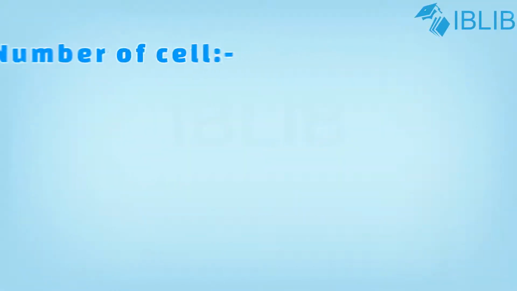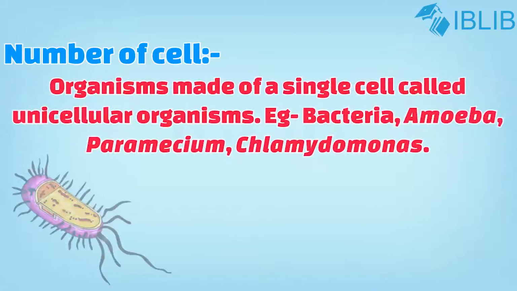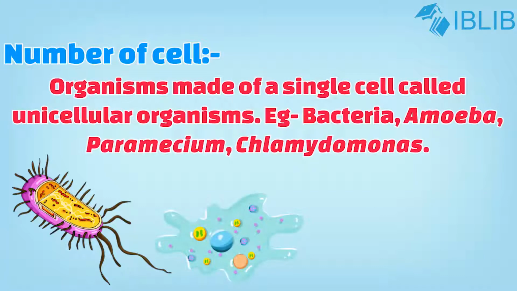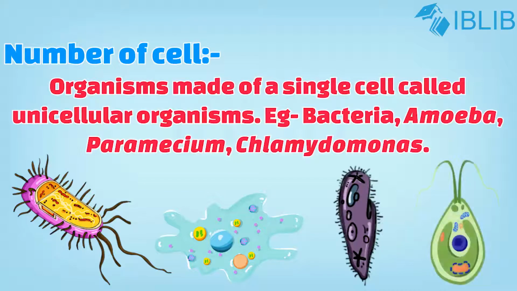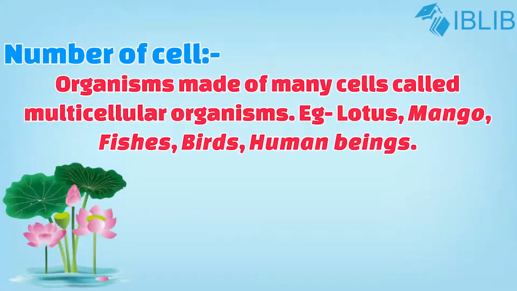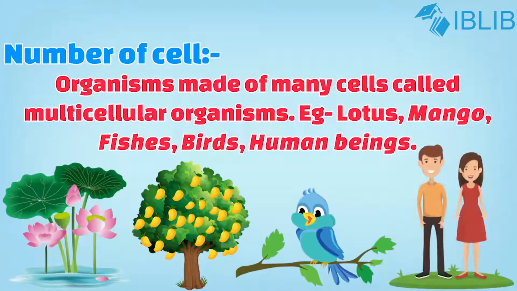Number of cells. Some organisms are made up of single cell while some other are made up of many cells. Organisms that are made up of single cells are known as unicellular organisms, for example, bacteria, amoeba, paramecium and chlamydomonas. On the other hand, organisms that are made up of many cells are known as multicellular organisms. Plants such as lotus, rose, mango and animal cells such as insect, fish, birds and human beings are multicellular organisms.